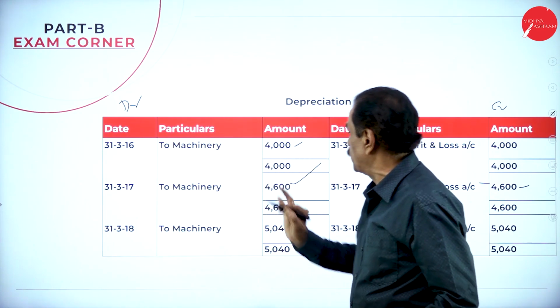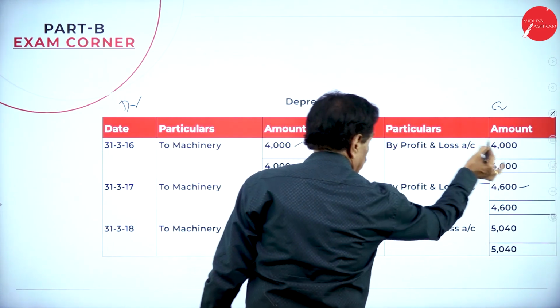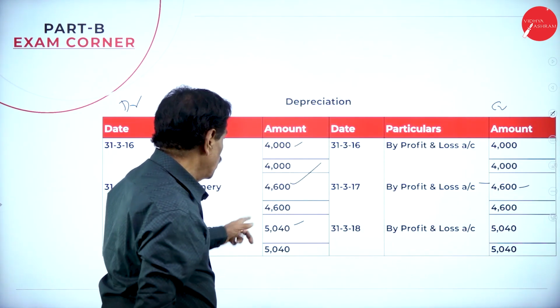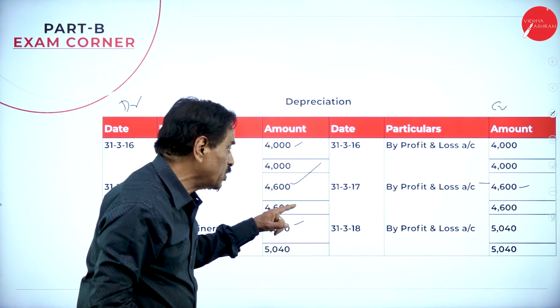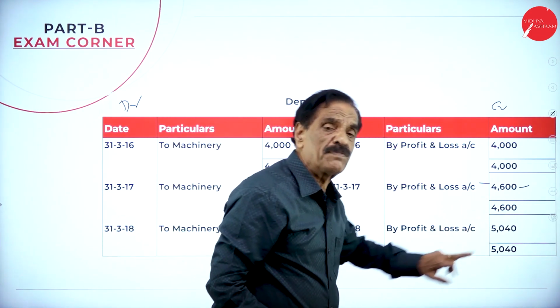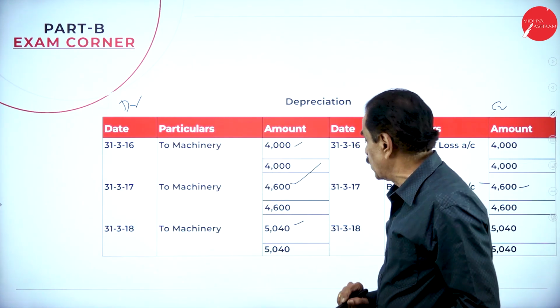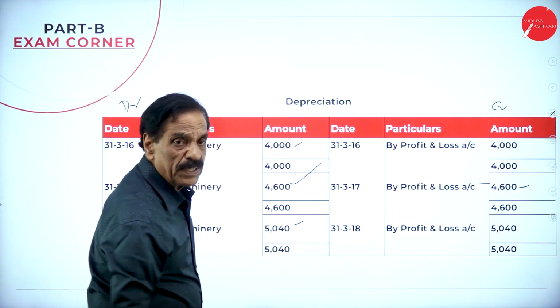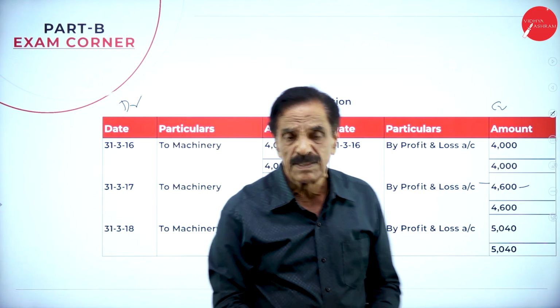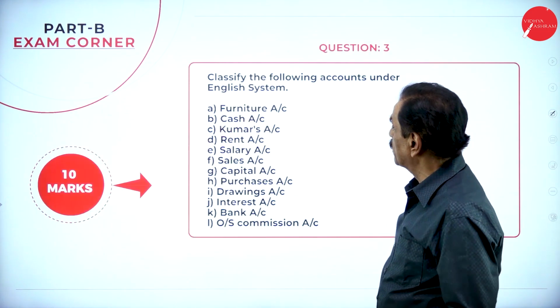Depreciation account debit to machinery account. It can be profit and loss account, debit to depreciation account. The total depreciation of second year is 4,600, which can be transferred to profit and loss account. In the third year, depreciation is how much? 5,040, which can be transferred to profit and loss account. Then move on, 10 marks.